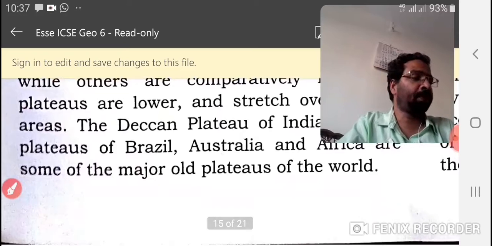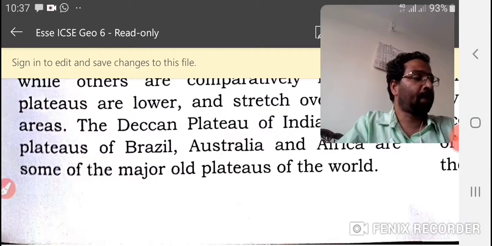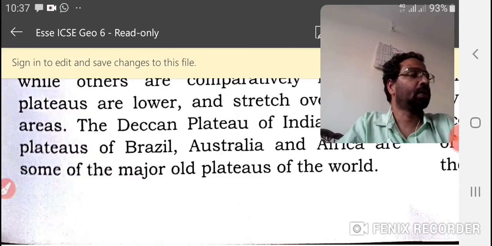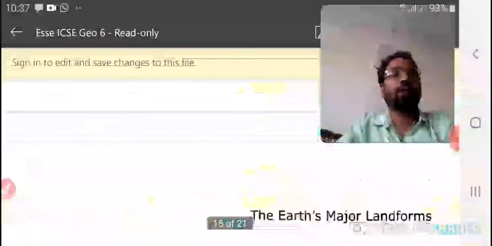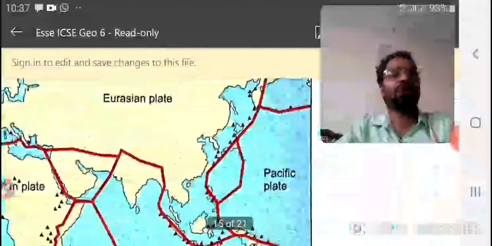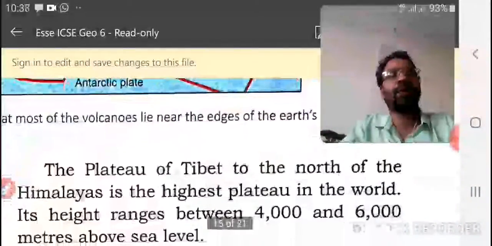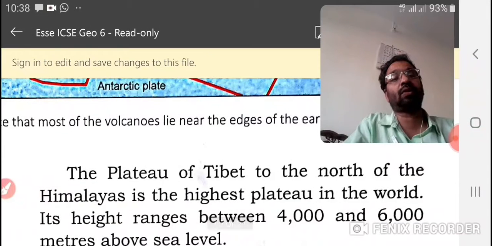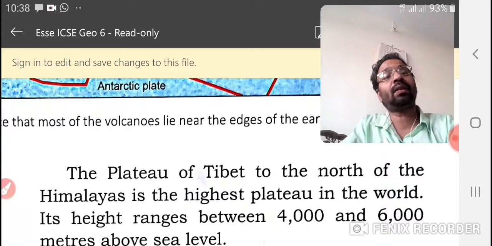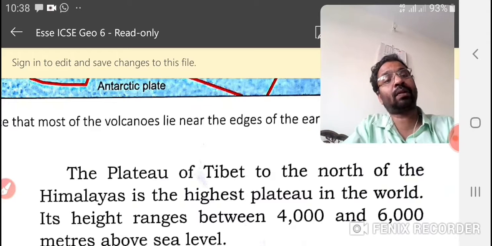Now comes another plateau, the plateau of Tibet. The plateau of Tibet, to the north of the Himalaya, is the highest plateau in the world. Its height ranges between 4,000 and 6,000 meters above sea level. It is a young plateau.